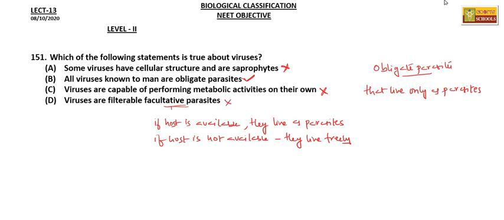So that's the meaning of facultative parasites. So here, which of the following statements is true about viruses? Option B, all viruses known to man are obligate parasites. So this is the right option.